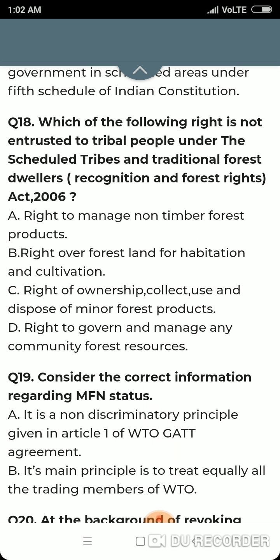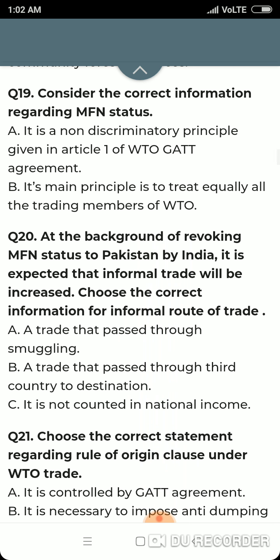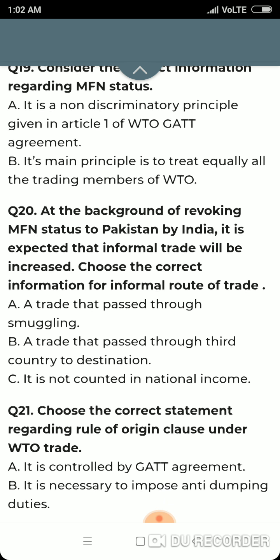Which of the following rights is not entrusted to tribal people under the Scheduled Tribes and Other Traditional Forest Dwellers Act? All the options are correct. All the rights have been given to tribal people under this act. Question number 19. Consider the correct information regarding MFN status. It is a non-discriminatory principle given in Article 1 of the WTO GATT agreement. Correct. Its main principle is to treat all the trading members of the WTO equally.